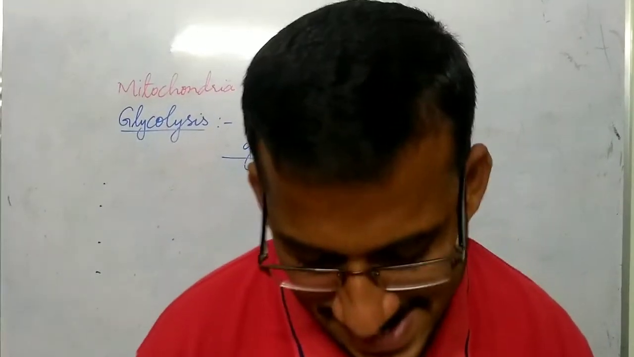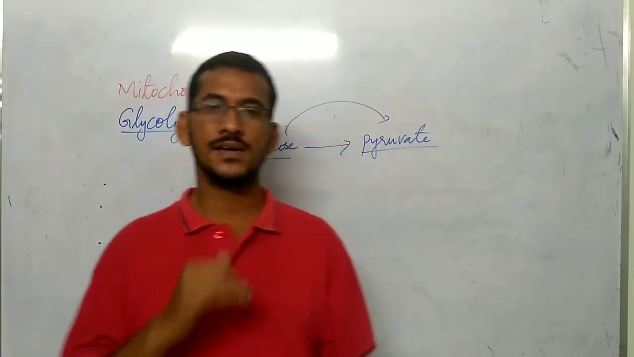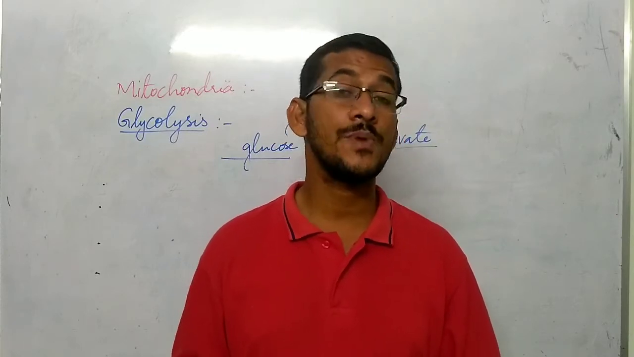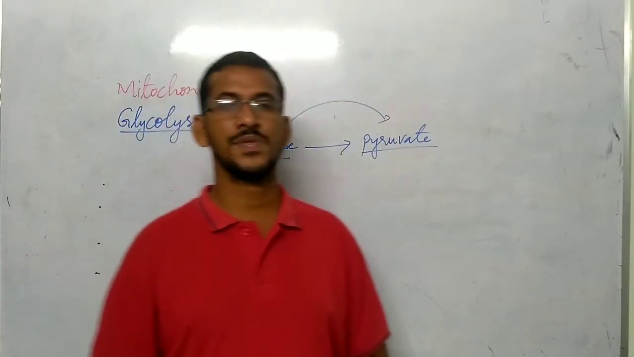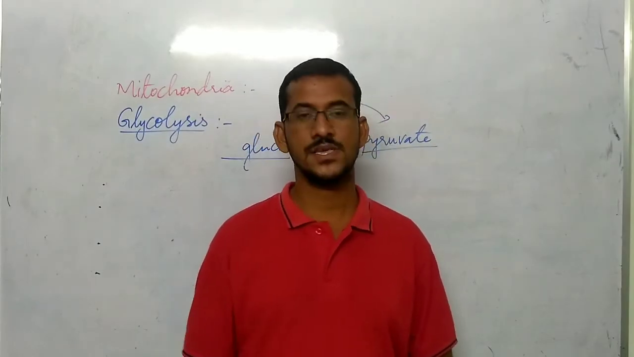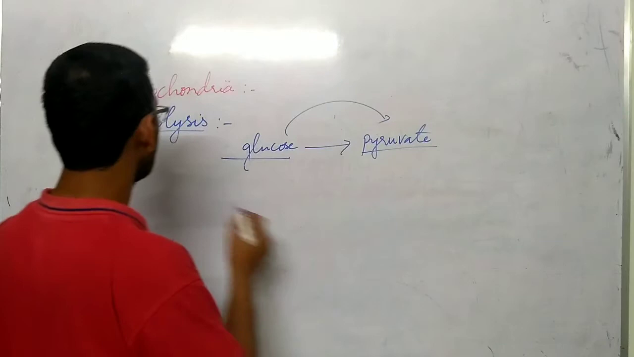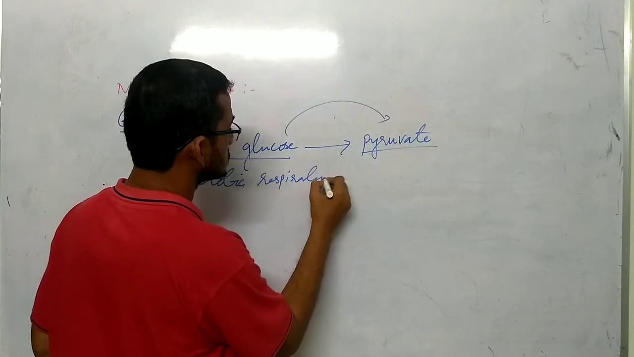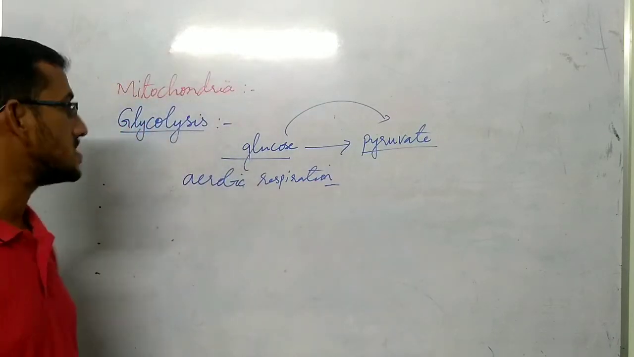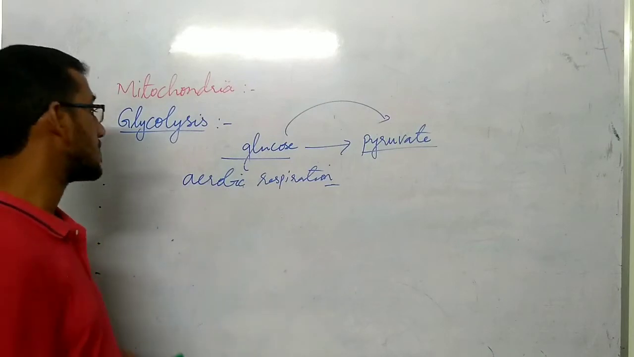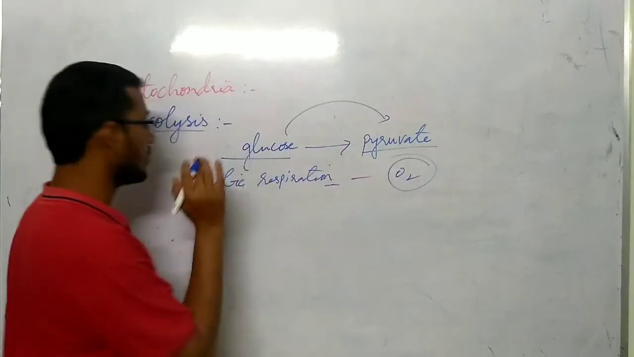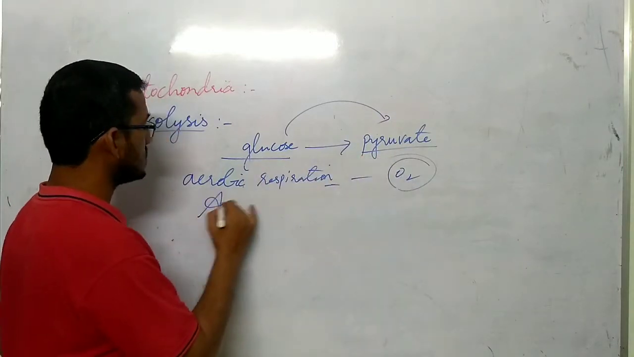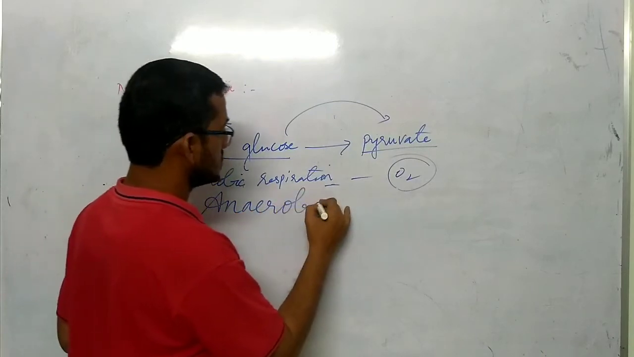Actually, lactic acid accumulation occurs in human beings during anaerobic respiration. So what is anaerobic respiration? See, if the respiration occurs in the presence of oxygen, it is aerobic respiration. What is aerobic respiration? The breaking down of food, a releasing process which occurs in the presence of oxygen, is aerobic. If it occurs in the absence of oxygen, then we should call it anaerobic respiration.